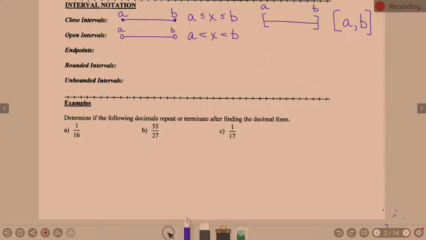The difference with interval notation is instead of brackets, so the squared ones, we would use parentheses. And so in graphing, you would use the parentheses in place of the open circles. When writing the interval notation, my shading still starts at A, it still ends at B, but my endpoints are not included, so I use parentheses instead of brackets.